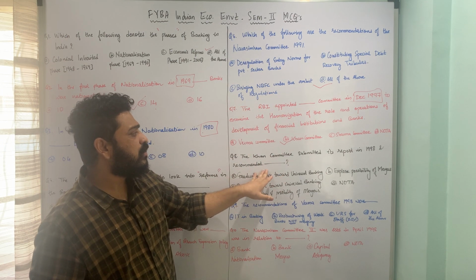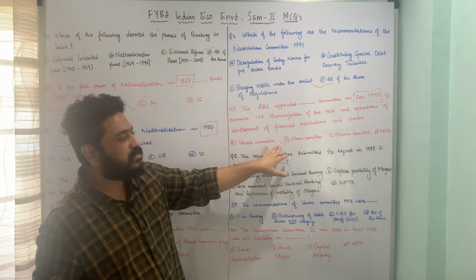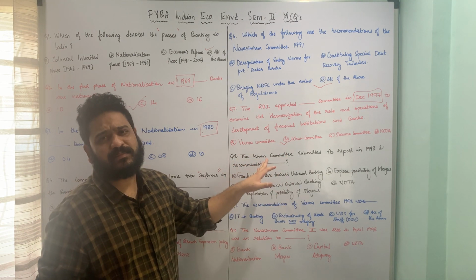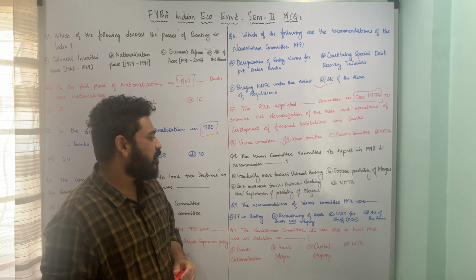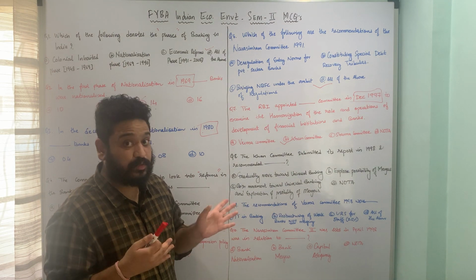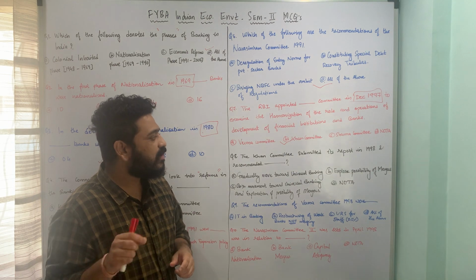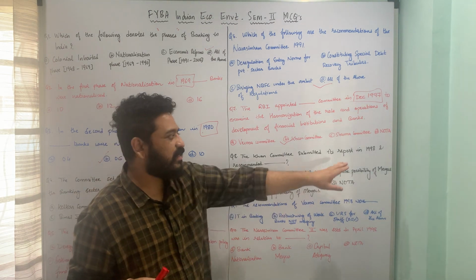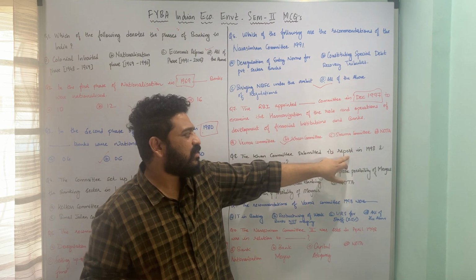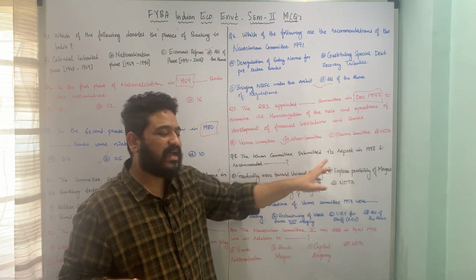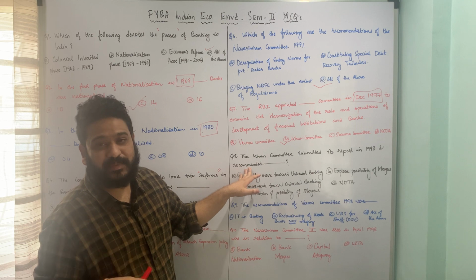Let us now move to the recommendations. Obviously there was a committee, so it will recommend some norms. Let us look at what can be the possible recommendations. The Khan Committee submitted its report in 1998. I have told you already that the committee was set up in December 1997. It submitted its report in 1998, and what were the recommendations?